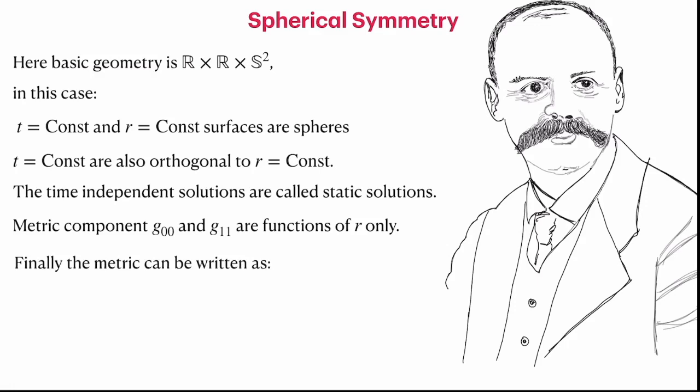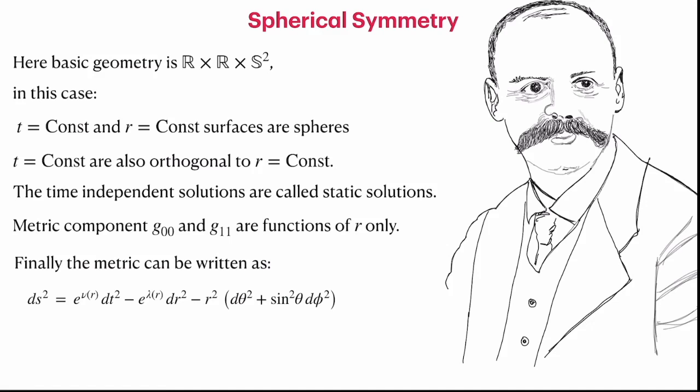So the general metric for this spherically symmetric space-time can be written as ds^2 = e^{nu(r)} dt^2 - e^{-lambda(r)} dr^2, and then you have the length element on the sphere, which is r^2 (d theta^2 + sin^2 theta d phi^2). Please note that this is the style in which relativists write. They simply don't write f(r) and g(r) for these metric components. They write e to the power nu and lambda. Sometimes this simplifies the calculation, sometimes it doesn't. It is a useful notation when you are doing the calculation by hand.